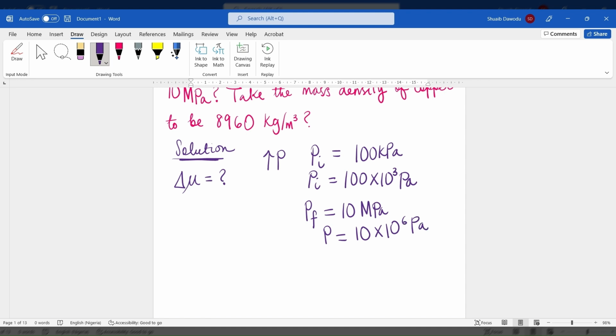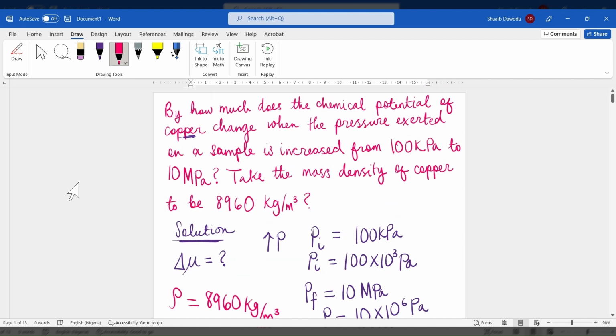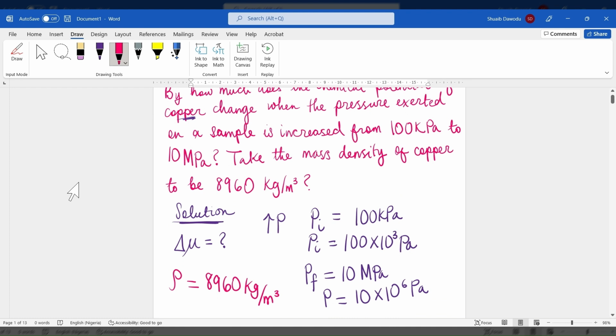Take the mass density of copper to be 8,960 kilogram per meter cube. So this is the information we have. Now, in this question, we can see that the pressure changes.